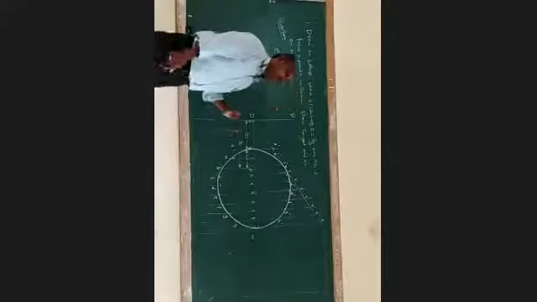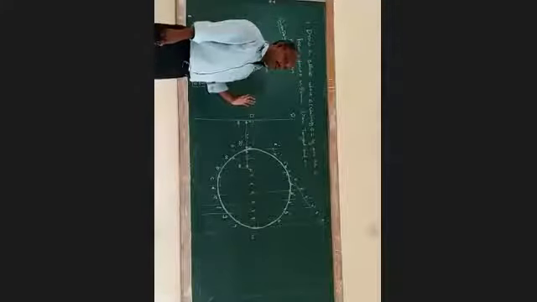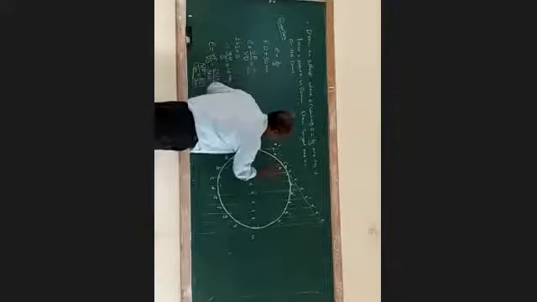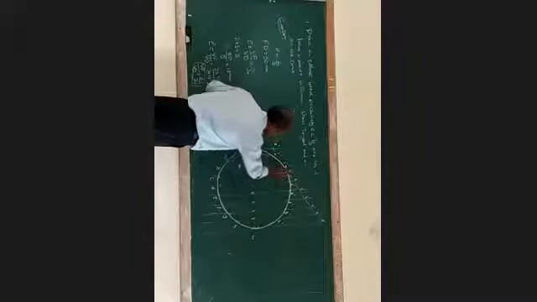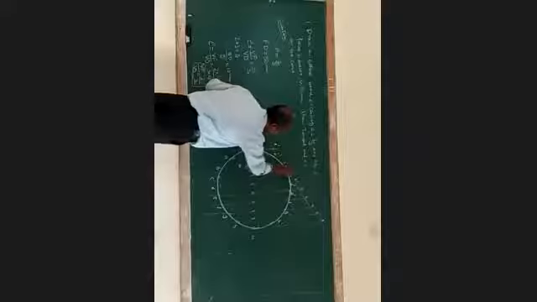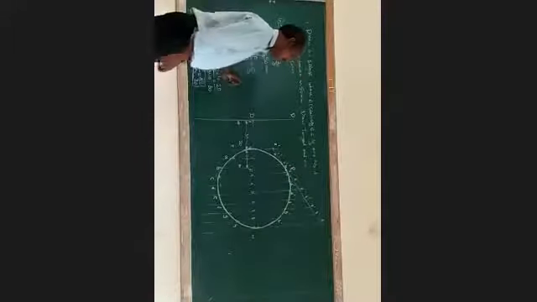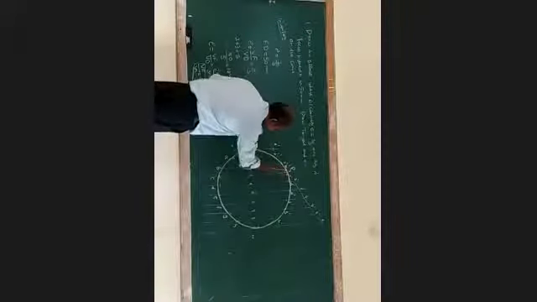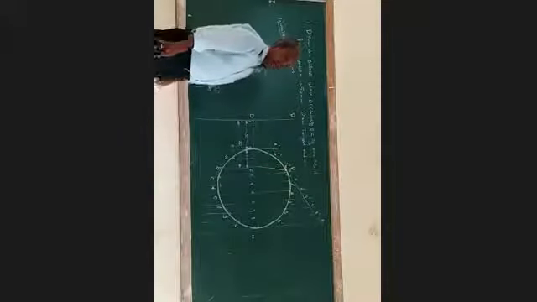Then we have to draw a tangent and normal at any point on the curve. How can you draw a tangent and normal at any point on the curve? You take any convenient point, for example here, here, here, wherever you want, and take that point as P. Join P and F using a 2H pencil.